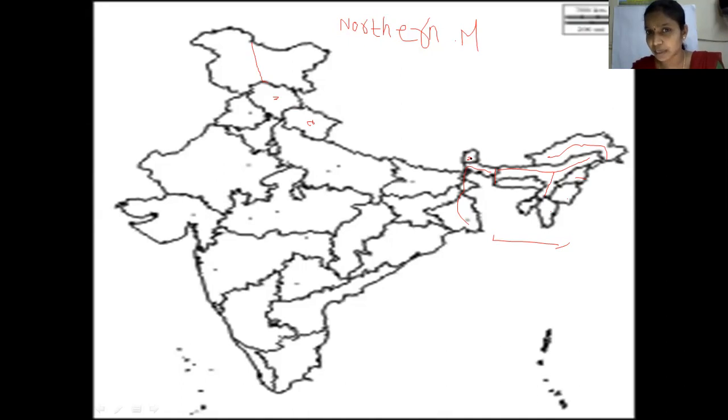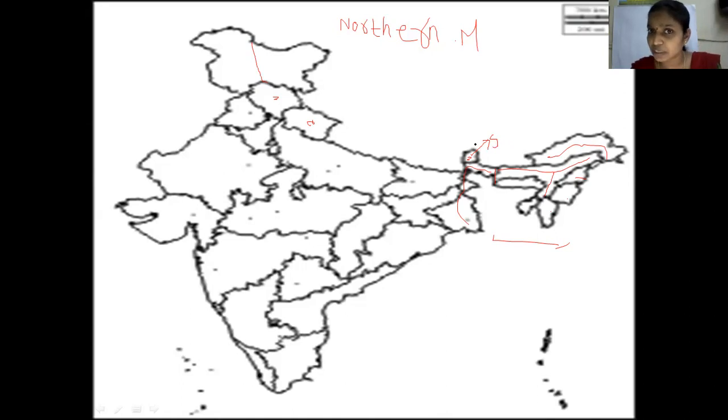Now for Sikkim the place is not enough, no children. For other states the place is enough, but for these states also the place is not enough. So wherever the place is not enough, look at my cursor, children. From inside the state, draw an arrow. From inside, not from the border. And your name should be touching this arrow.